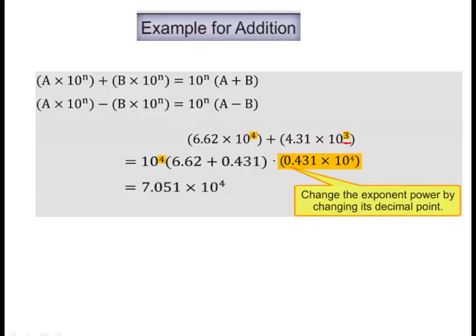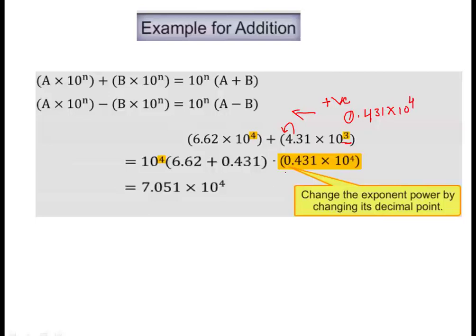and this exponent can be written as, you can see 10 raised to power 4 is there, we have shifted this decimal places towards this side. So whenever the decimal shifts from right towards left, the exponent will increase in positive. So it will be written as 0.431 into 10 raised to power 4.